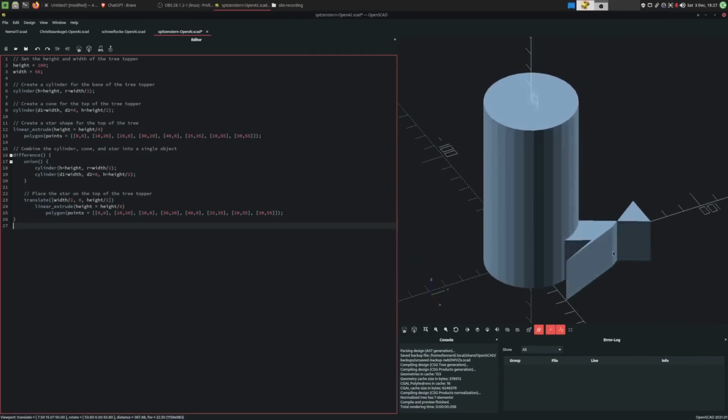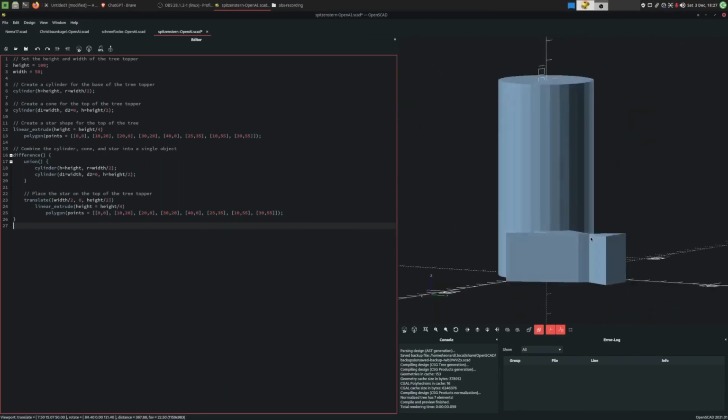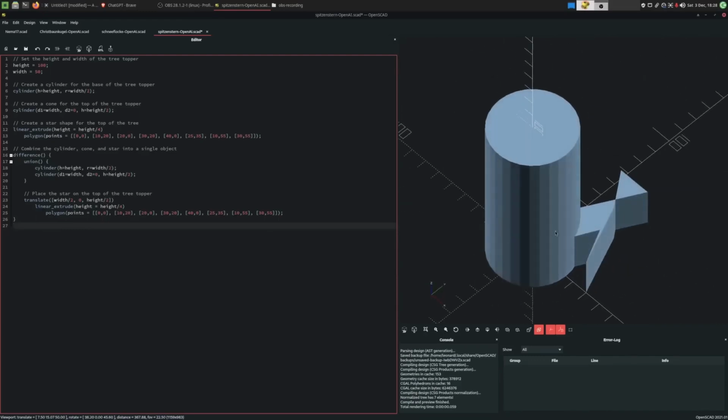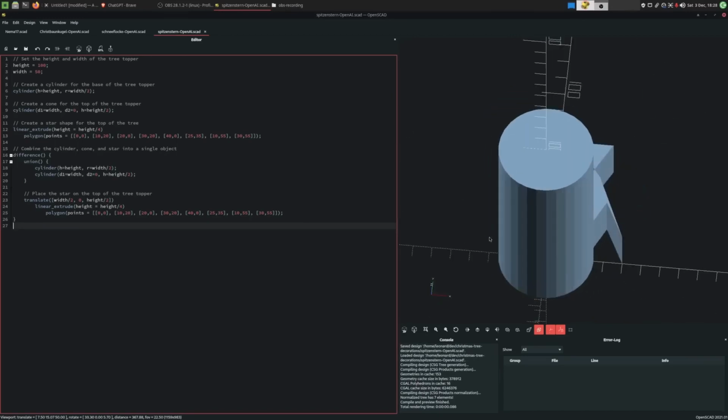A quite interesting piece of geometry. I have a hard time believing that this would fit well onto the Christmas tree, I must admit. But it managed to fix the programming error after I told it how it's done. So I'm very impressed, I must admit. Maybe the Christmas tree topper wasn't the best idea.